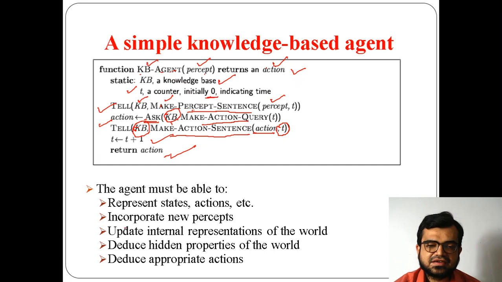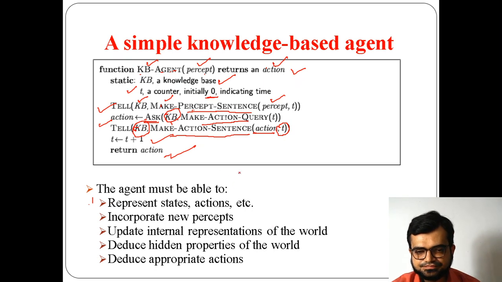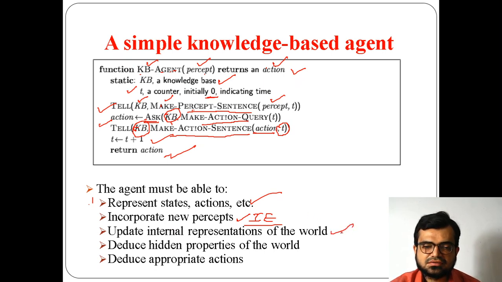Now if I say what the agent must perform, the agent should represent states or actions. Then it incorporates new percepts through the inference engine. Through the inference engine it takes new information and updates the internal representation of the world. It deduces hidden properties of the world and it deduces appropriate actions. So all of this task has to be performed by the knowledge base agent.